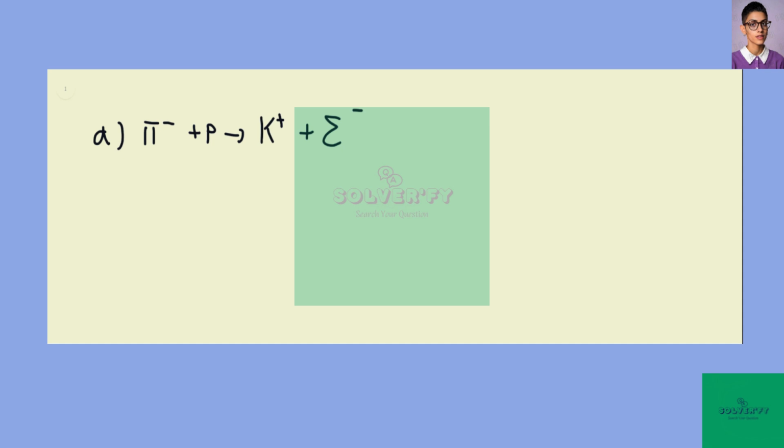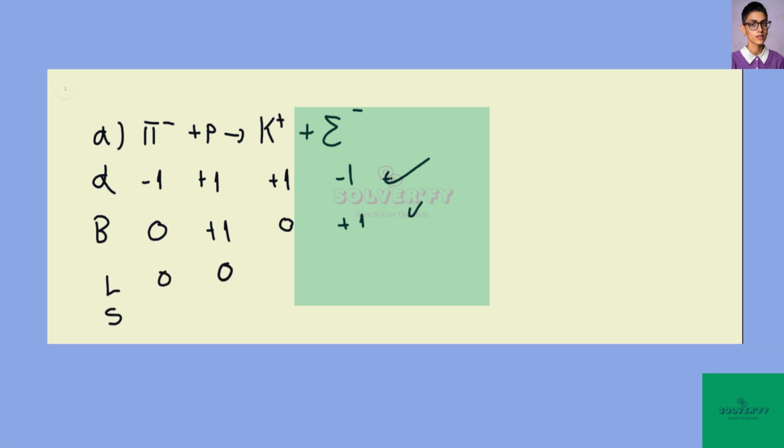So we have charge conservation. For Q it is -1 plus 1, and 1 plus -1. This is 0, this is 0, so this is okay. Baryon number, we have 0 plus 1, and then here we have 0 plus 1, and this is also okay. Lepton number and strangeness is also everything 0, so this reaction is possible.